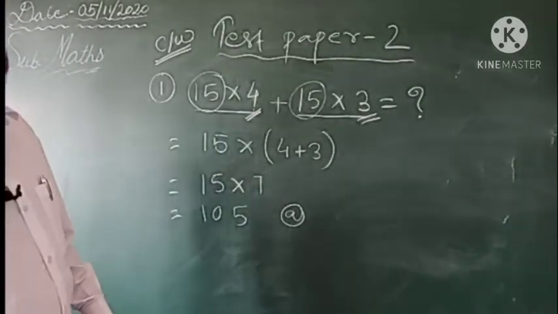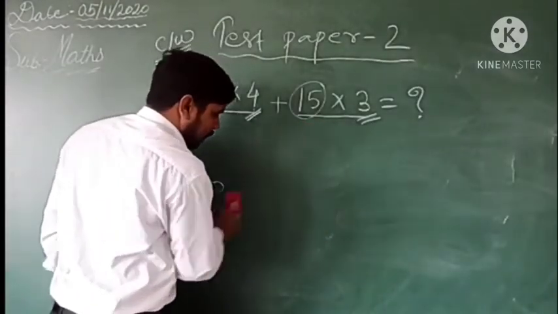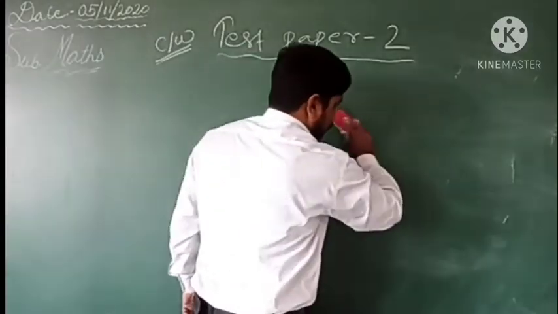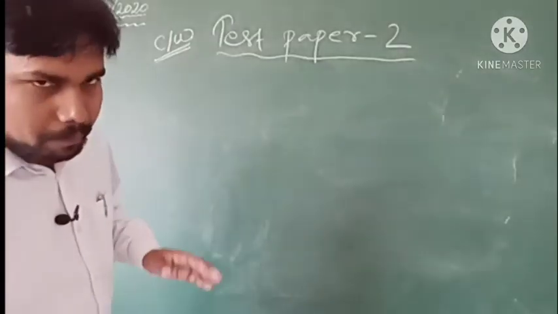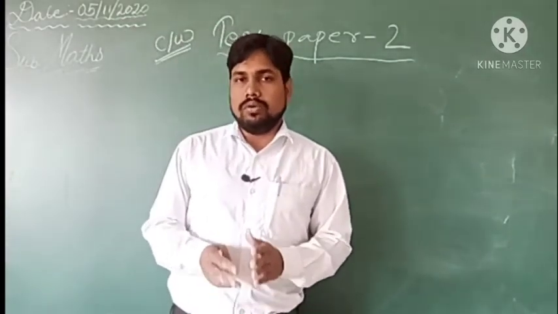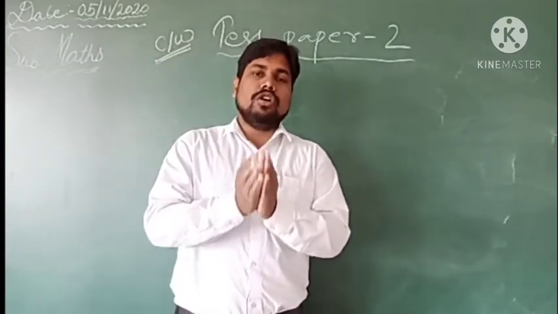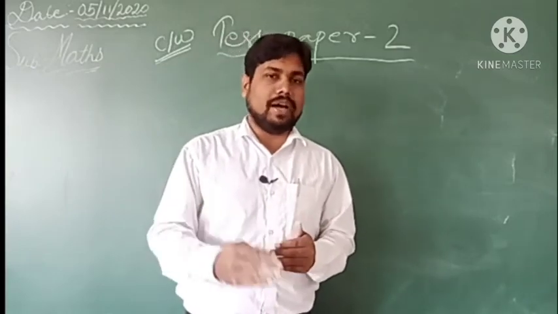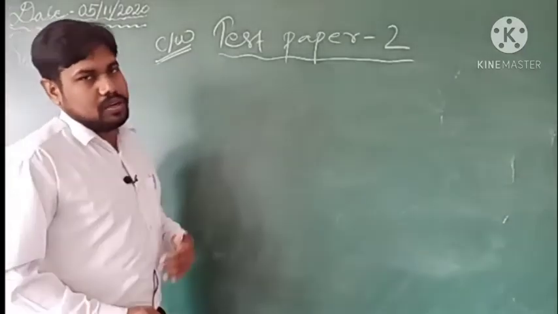Okay, and after that, whatever we have is half of 72. So we have learned half, double, triple. Half means what, double means what and triple means what, we have studied this. Half means whatever the number is, you have to divide by 2. If we are asked to half something, it means you have to divide that into 2 parts, right? So what we used to do is simply divide by 2.